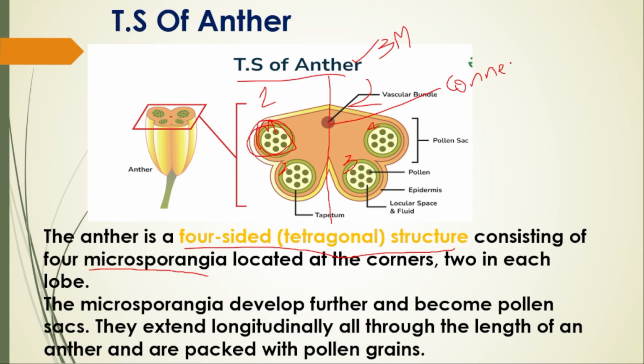The connective is having the vascular bundles, in the sense xylem and phloem. Who is responsible for the food and water supply for the developing anther? The connective, because it is having the vascular bundle.